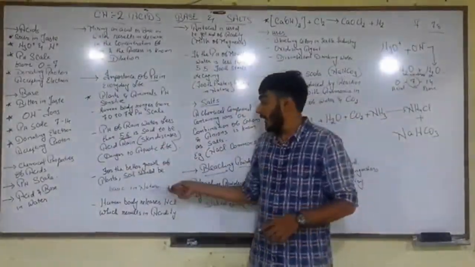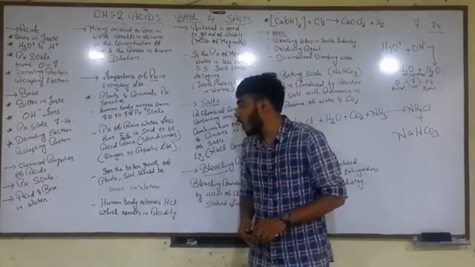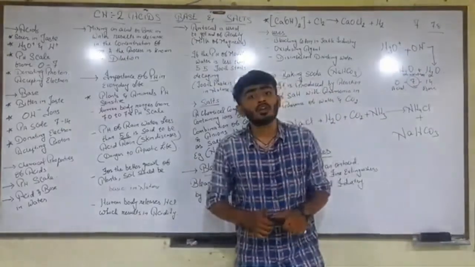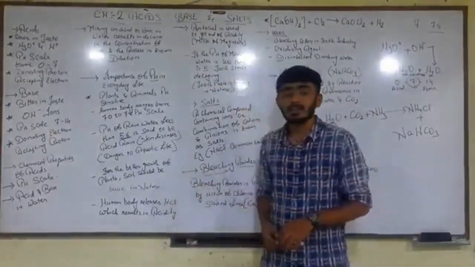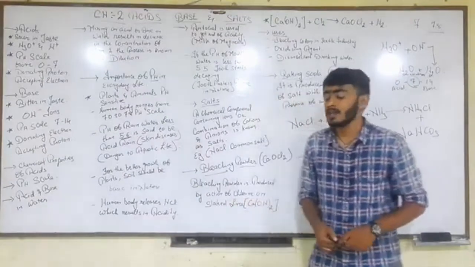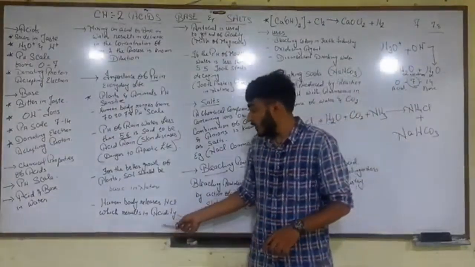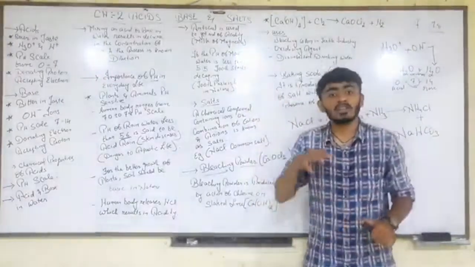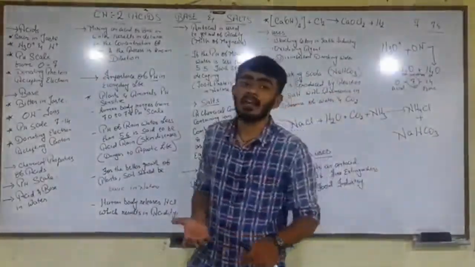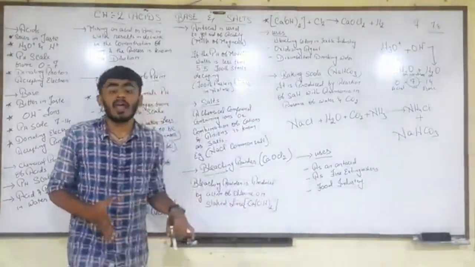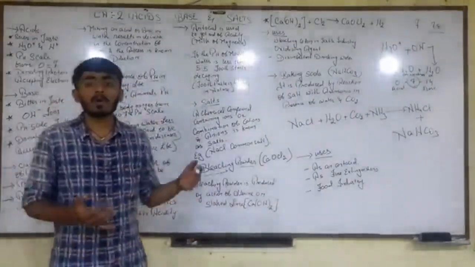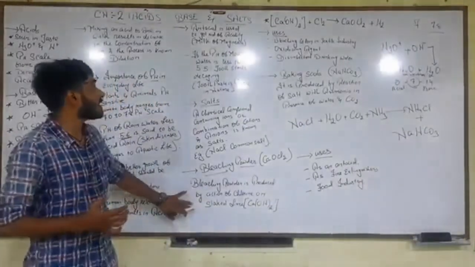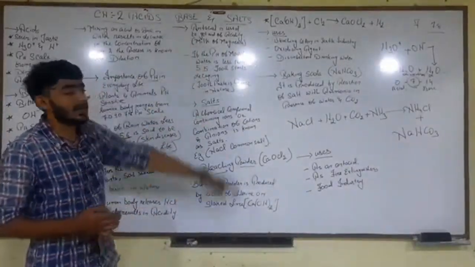Next thing we learned was that for the better growth of plants, soil should be basic in nature. An example is nitrogenous fertilizers. Next, the human body releases hydrochloric acid for digestion, but an excess of hydrochloric acid can lead to acidity, resulting in pain, burning sensation and itching in the stomach. So we got a cure for acidity, and the cure is antacid.